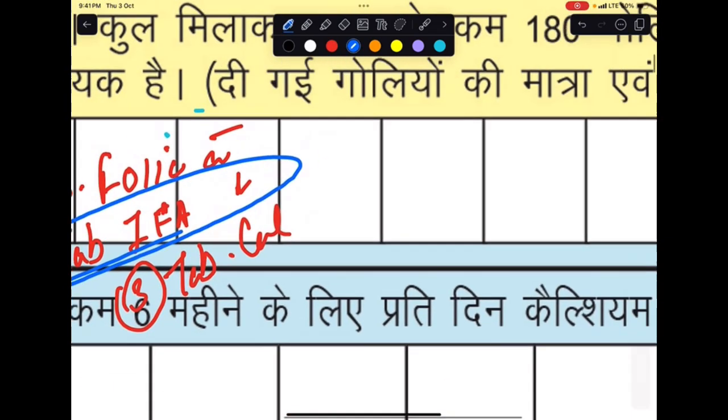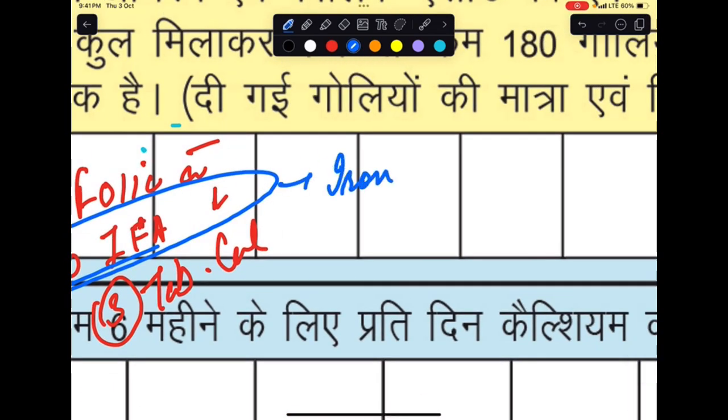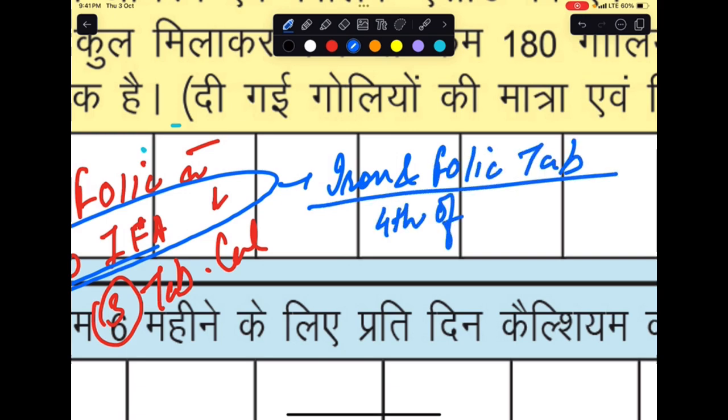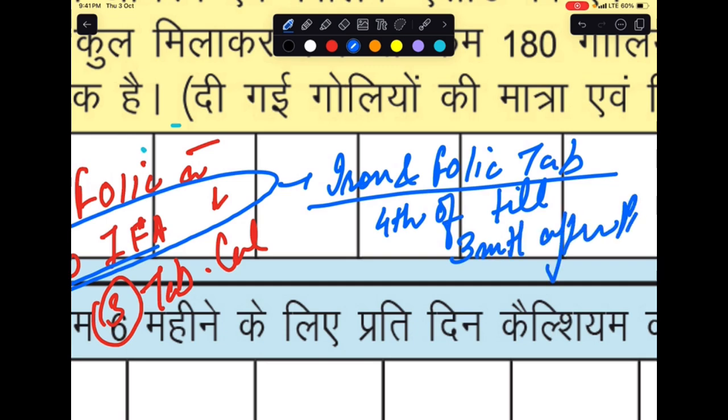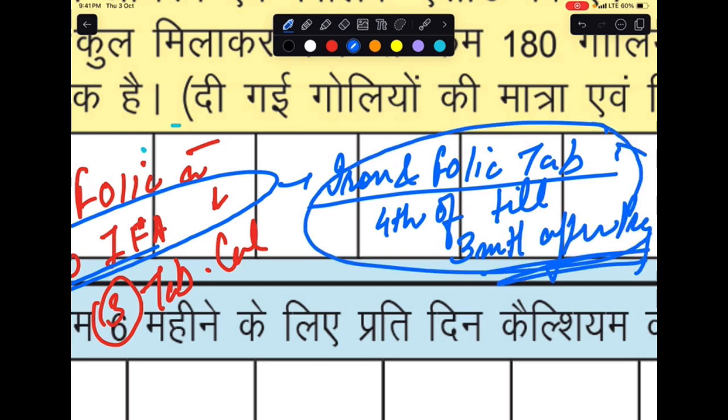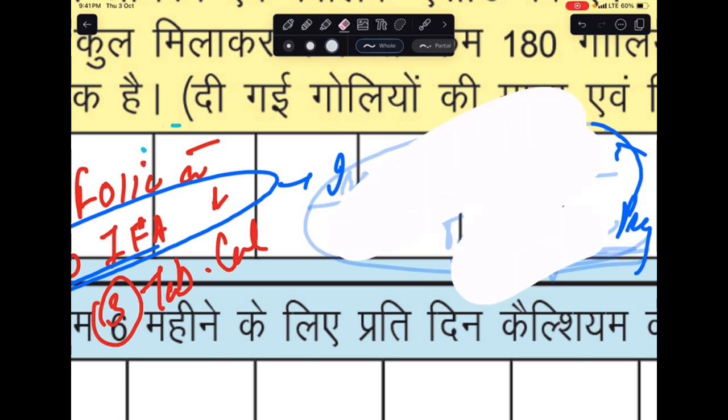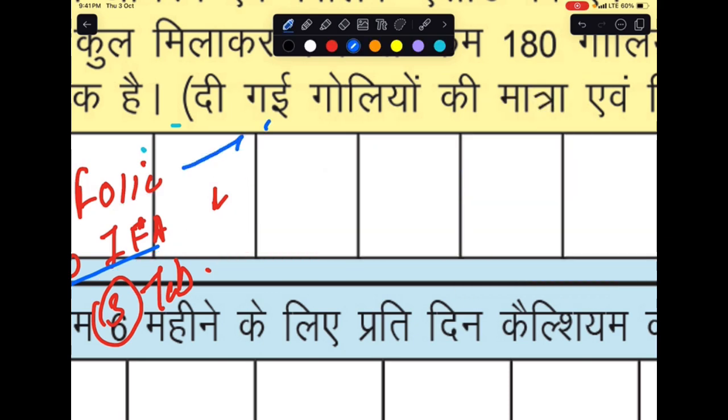Okay. Now, coming on to iron tablets. These are not only iron tablets, these are iron and folic acid tablets. These tablets are to be started from the 4th month of pregnancy till 3 months after pregnancy as well. But very crucial is, even if you can't take it after pregnancy, at least from the 4th month till the end of pregnancy. That is, you have 6 months. Okay. So first 3 months you have taken folic acid. The next 6 months you take iron and folic acid tablets.